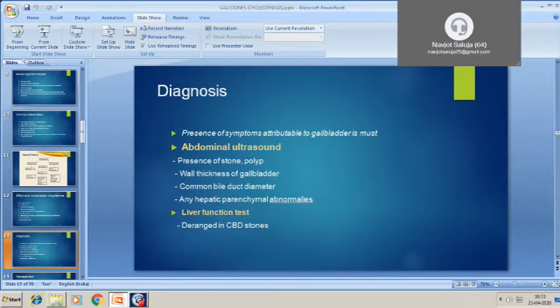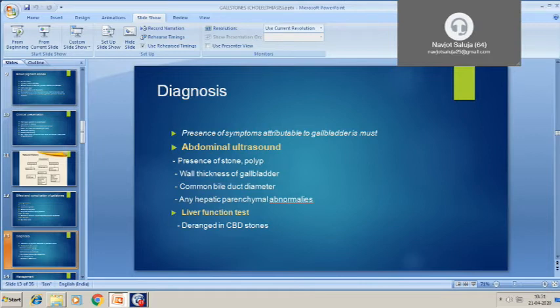Sometimes a polyp is also present. Then the wall thickness of the gallbladder can be seen. The diameter of the common bile duct can be seen. If it is dilated, then we can suspect a stone in the bile duct. Then any hepatic abnormality, cirrhosis of the liver, or any hepatic cyst or abscess can be seen.